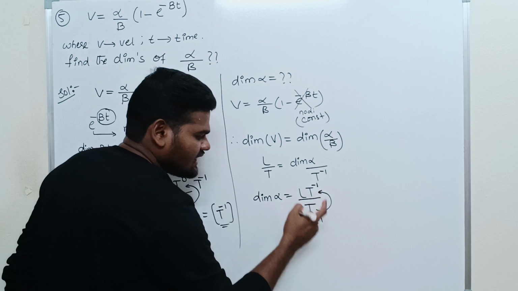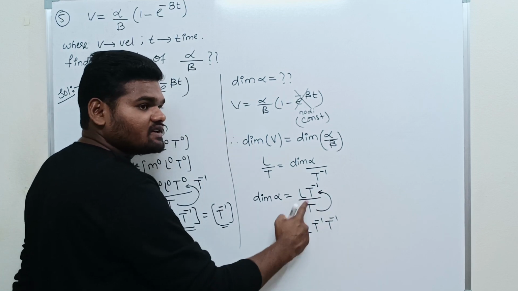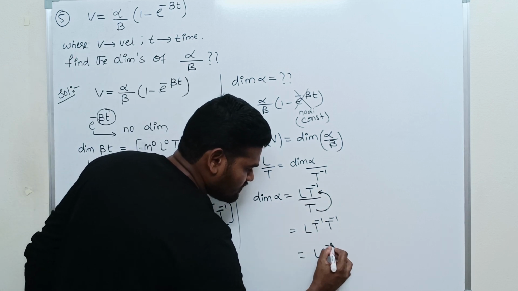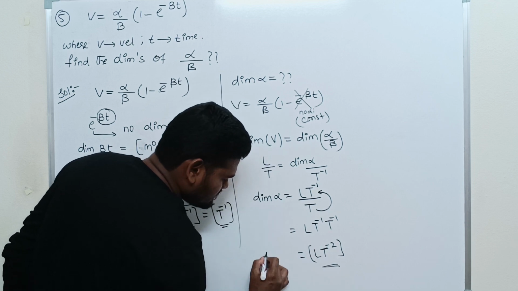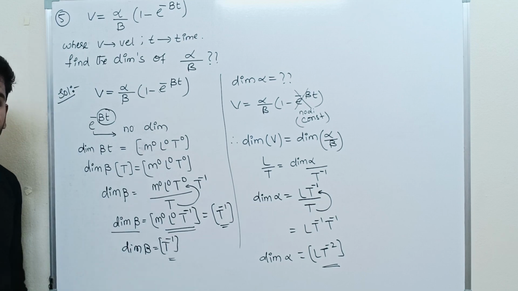When it comes to the numerator, it becomes T power minus 1 again. Bases are the same, powers are added: T power minus 1 and T power minus 1 give T power minus 2. So the dimension of alpha is L T power minus 2.